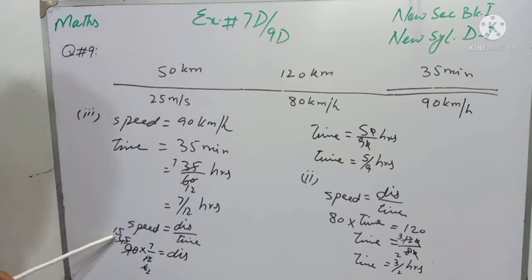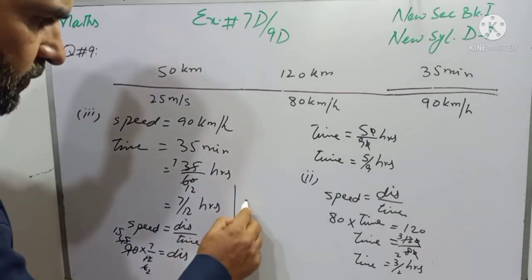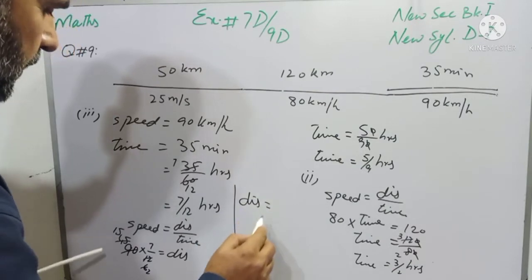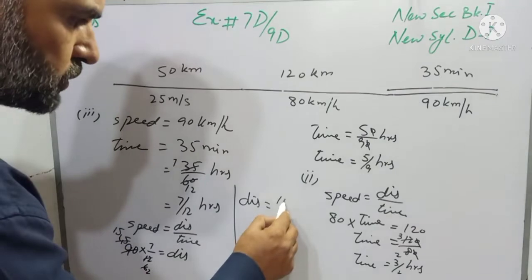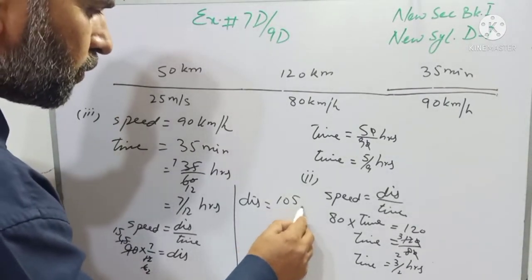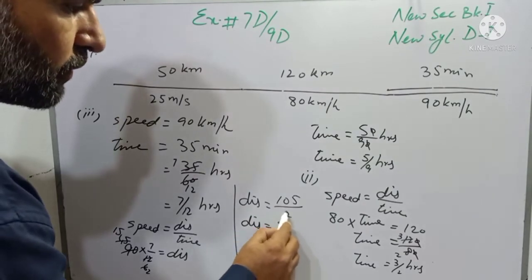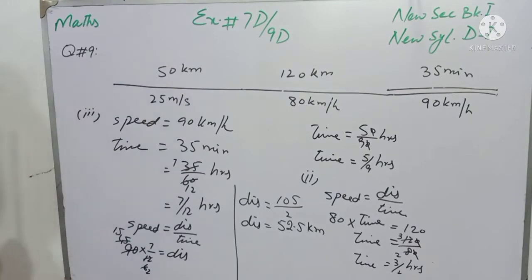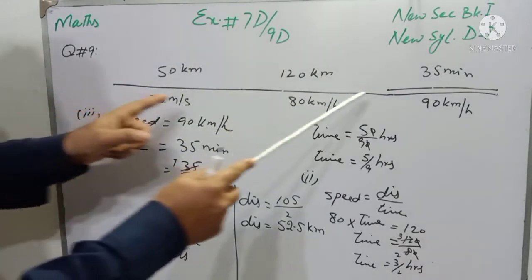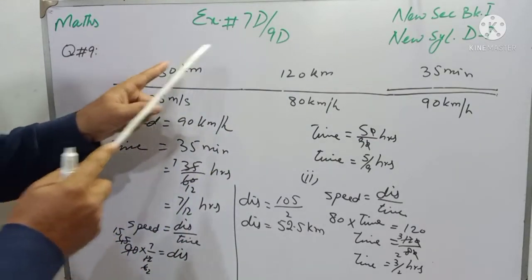And students, now the distance will be 15 multiplied by 7, and it is 105 over 2, and distance is 52.5 kilometer.